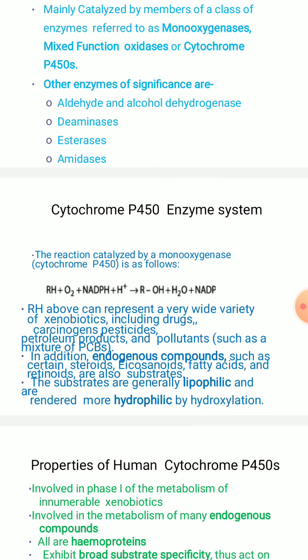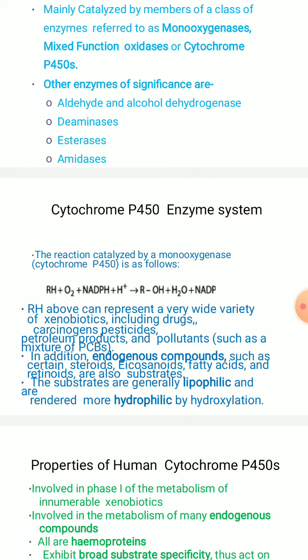So coming to this cytochrome, what is this cytochrome P450 enzyme system? Let us focus on the properties of this human cytochrome P450 monooxygenase enzyme system. The reaction catalyzed by this monooxygenase cytochrome P450 is RH plus oxygen plus NADPH, which acts as a cofactor, giving ROH plus H2O. A water molecule is released, and NADP plus is synthesized.